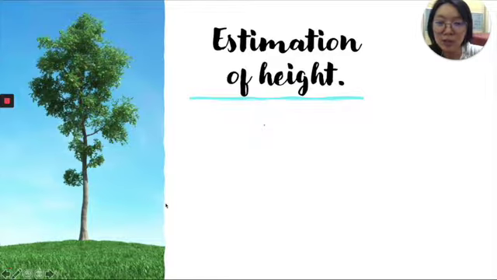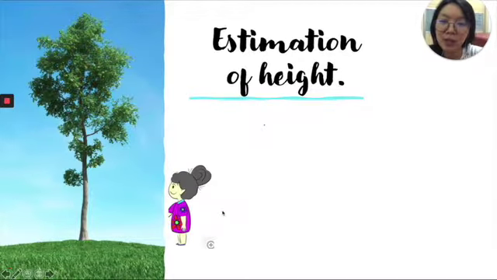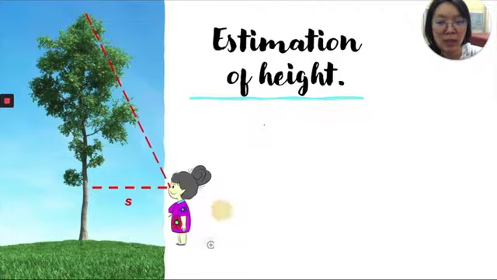Now imagine you are standing here, and you are able to measure the distance between the tree and yourself, which we label as S. Second, we are also able to find the angle of elevation between the flat ground all the way to the top of the tree, and we label this angle as theta.